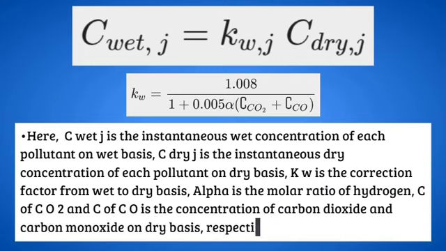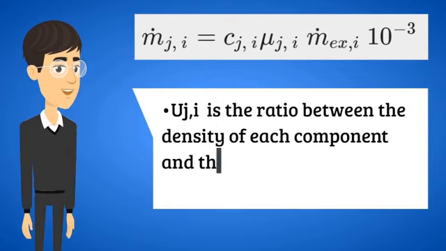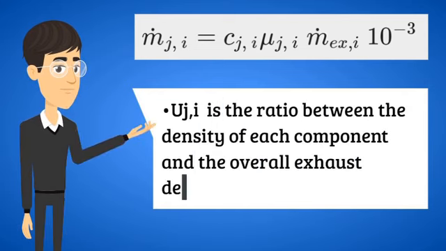Now our system will calculate the instantaneous mass emissions of a pollutant using the following equation. Here, MJI is the instantaneous mass emission of each pollutant in the ith measurement, and I is the measuring number. Cj is the instantaneous concentration of the gas component in ppm. Uj is the ratio between the density of each component and the overall exhaust density. MEXI is the exhaust mass flow rate of that pollutant.